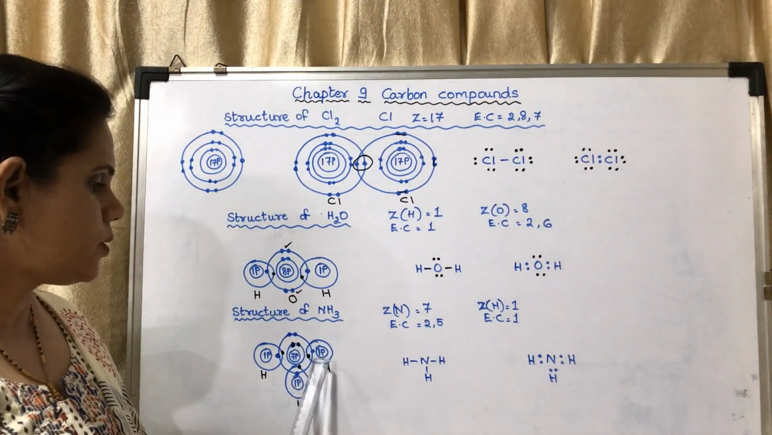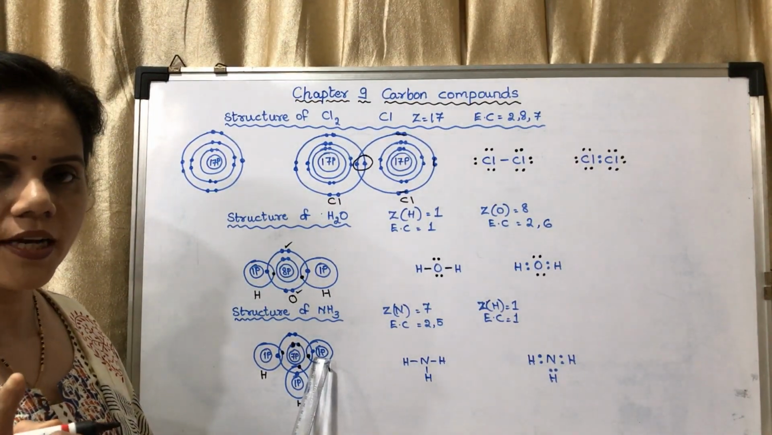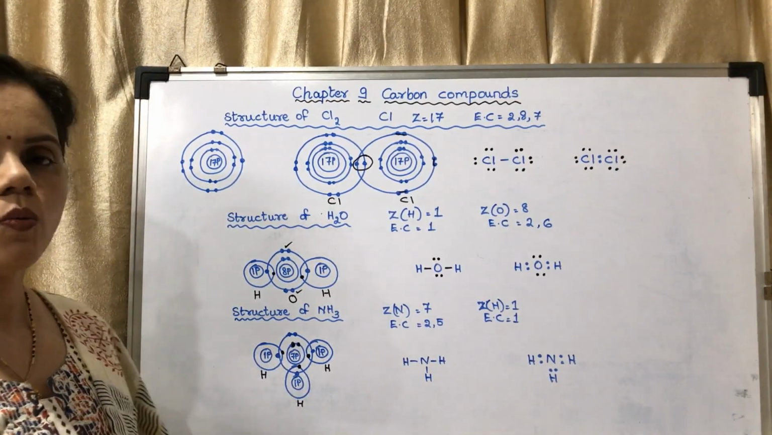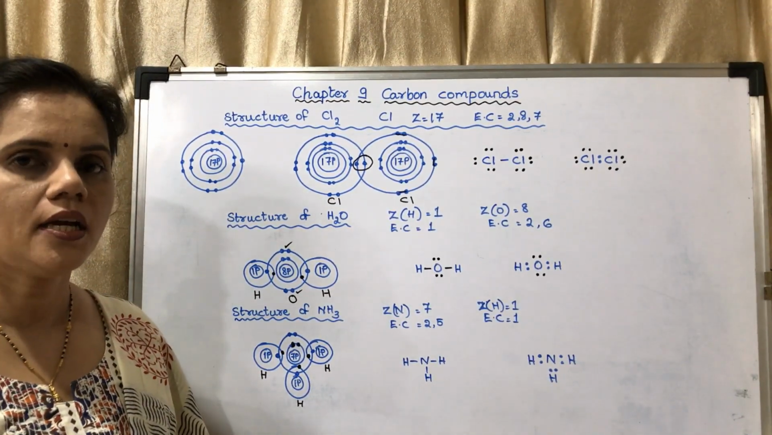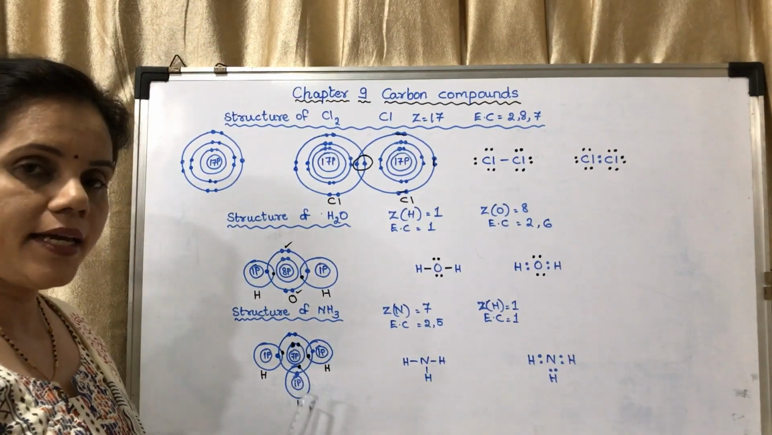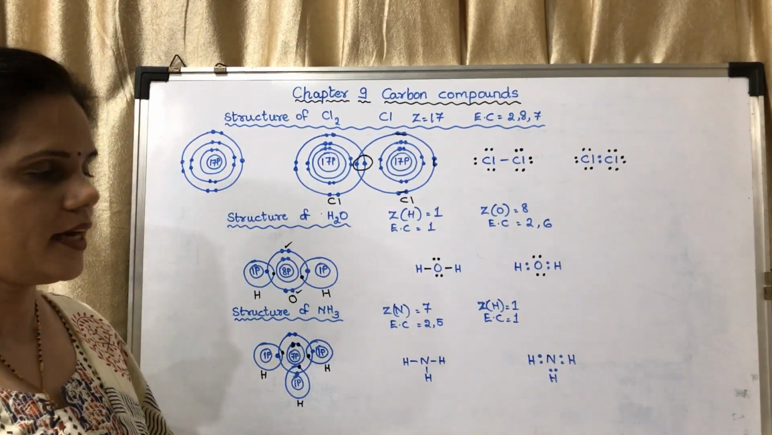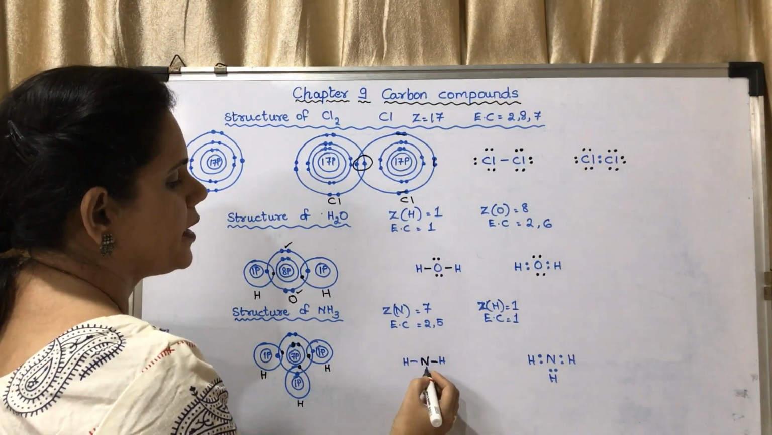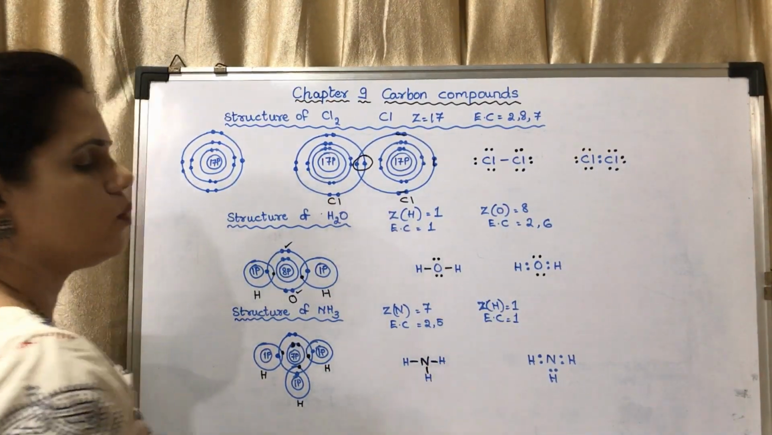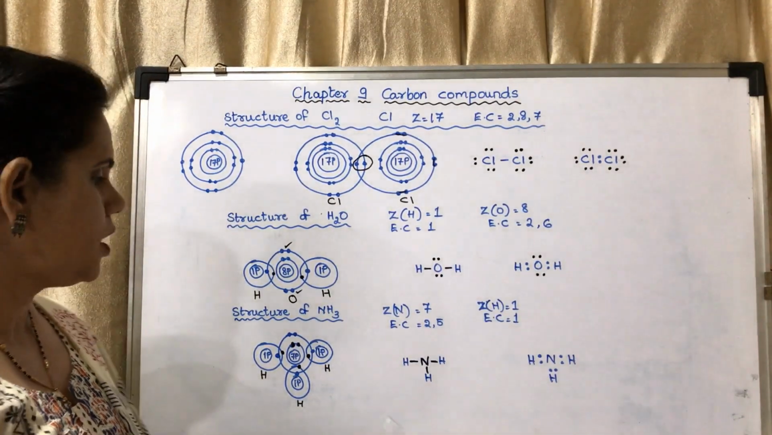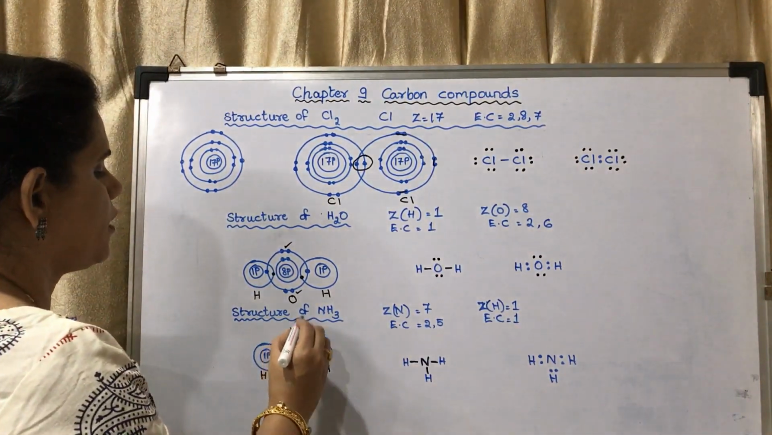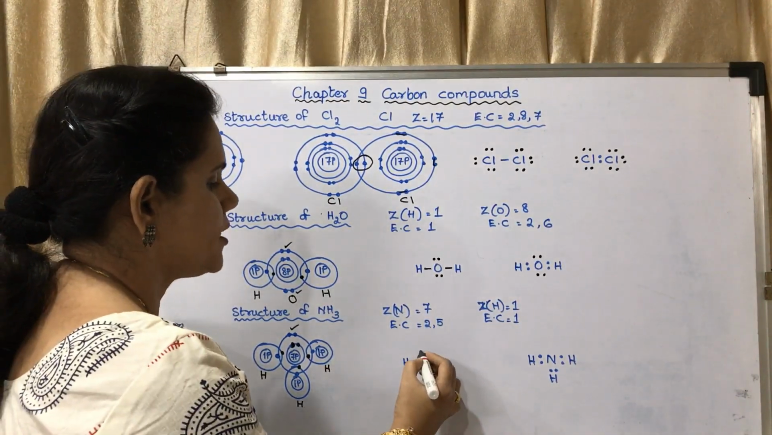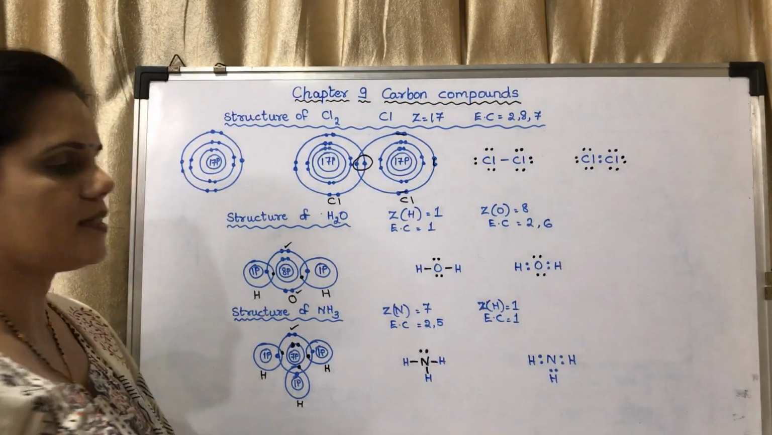So here also they are sharing one pair of electrons. Here one pair of electrons. Here also one pair of electrons. So one electron each with 3 hydrogen atoms. So nitrogen is sharing one pair of electrons each with 3 hydrogen atoms. Now you may see these two have been left. They didn't take part in the sharing, so they have to be shown. It is shown like this.